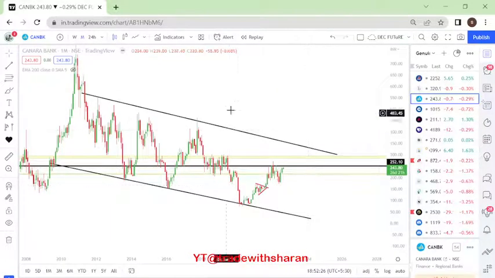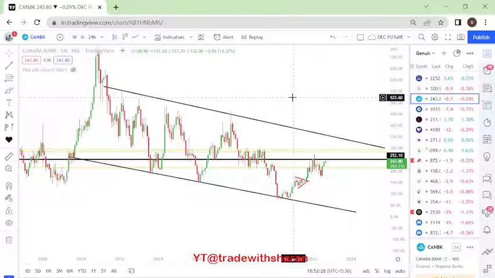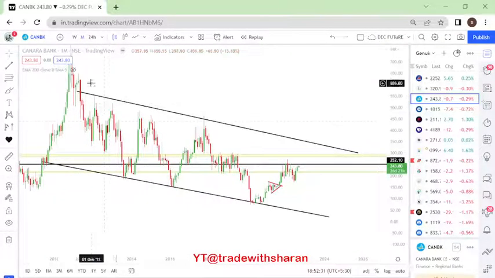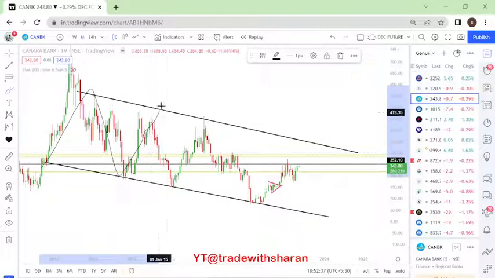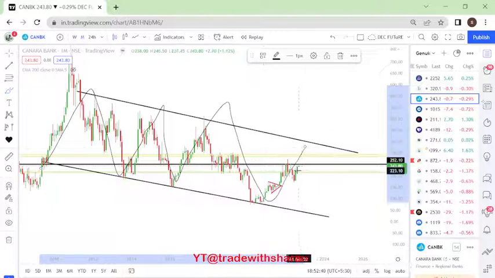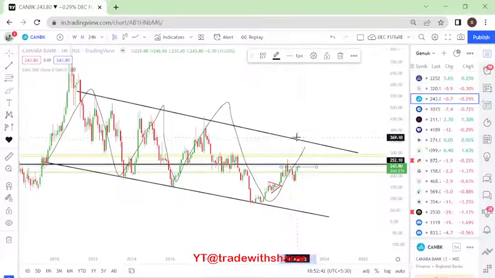Alright, this is Canara Bank. A lot of people have asked for Canara Bank. Now Canara Bank on a monthly time frame is moving in what is called a channel form, right? If you see here, this is the channel that is being formed here, right? 1, 2, 3, 4. Right now it is in the middle of a particular channel. So it is between a support and resistance as of now.